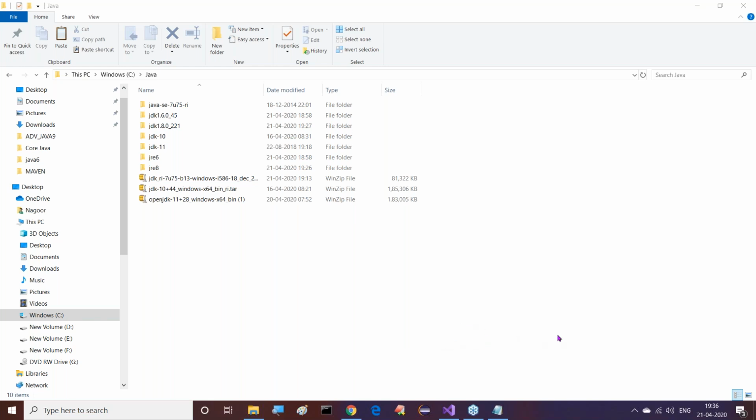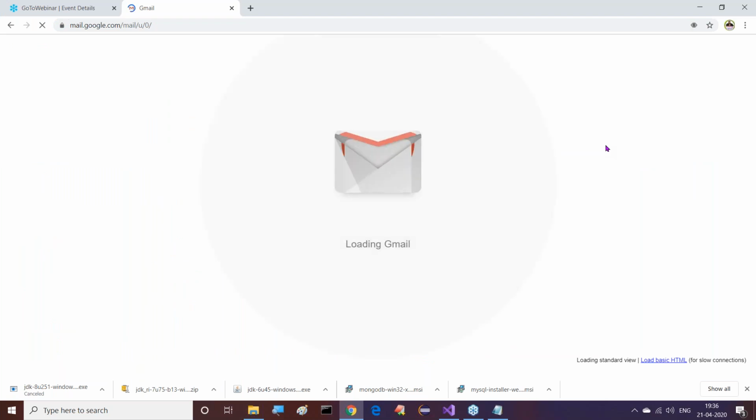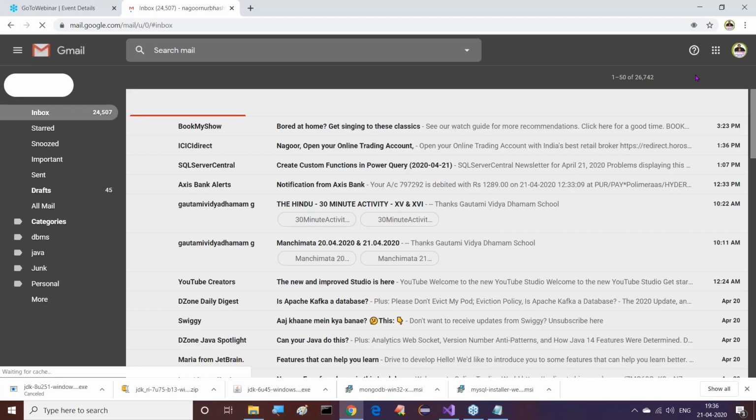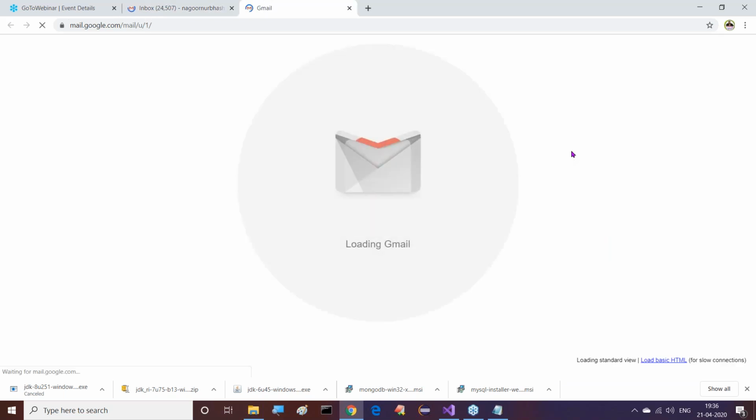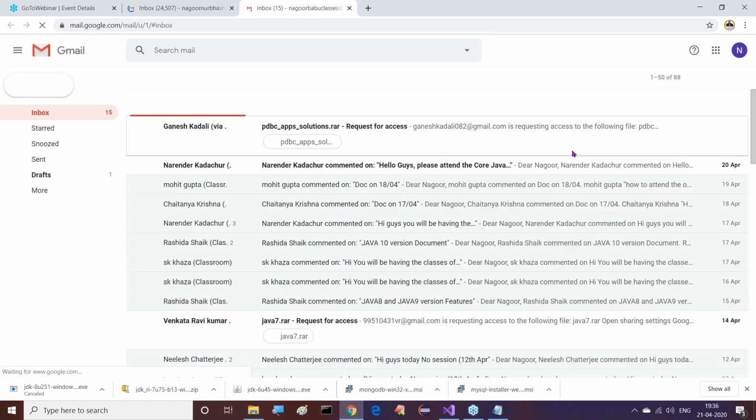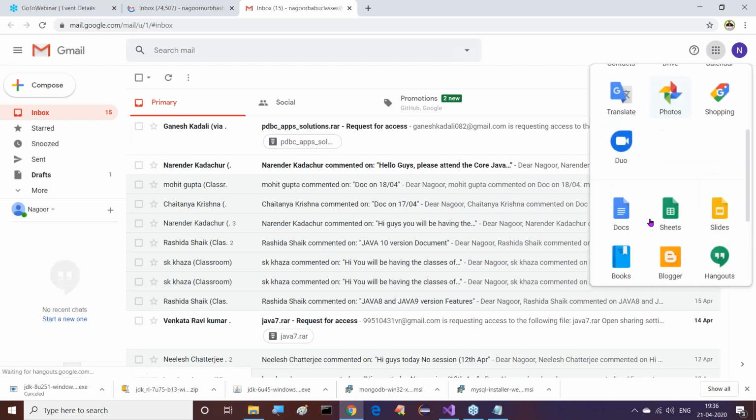And how to access the classroom notes, guys, I already showed that. Anyway, if you are not aware of it, I will give clarity. First of all, open your Gmail account. If you open Gmail, here we get some apps. The Google Apps option is available here. Click on Google Apps, scroll down, and here we get Classroom.